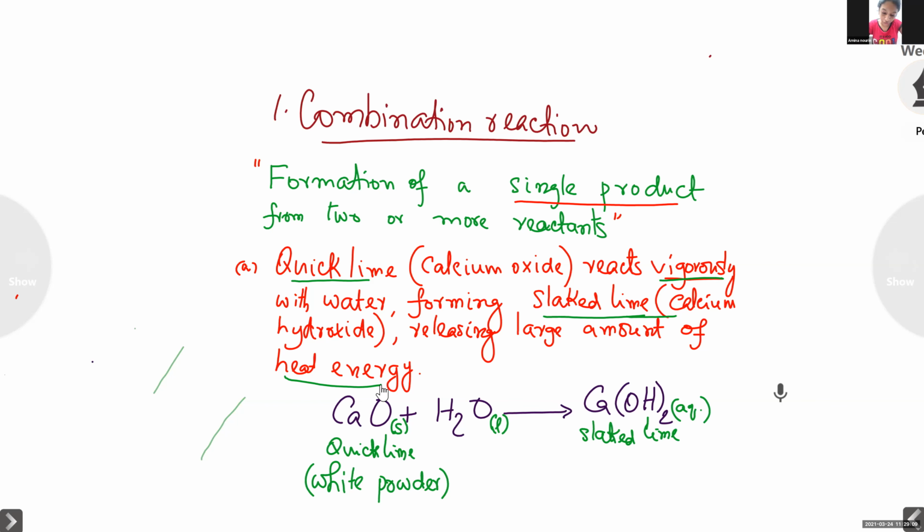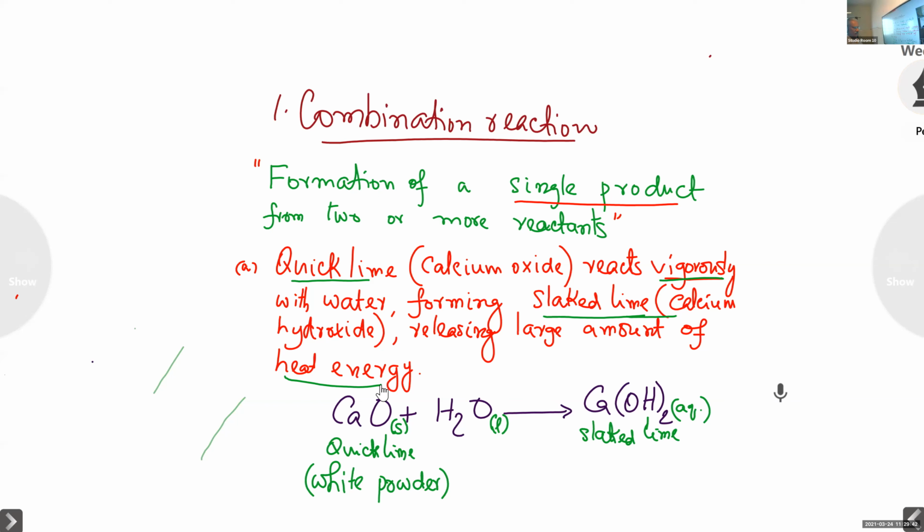A single product, calcium hydroxide, slaked lime, is formed from two reactants, quicklime and water. We get only a single product, and so it is a combination reaction.